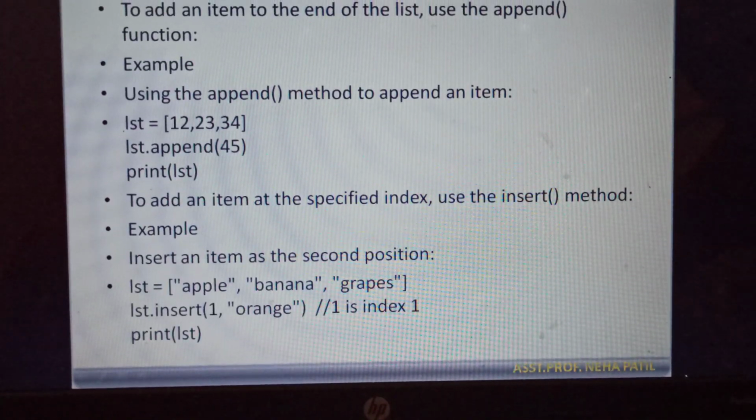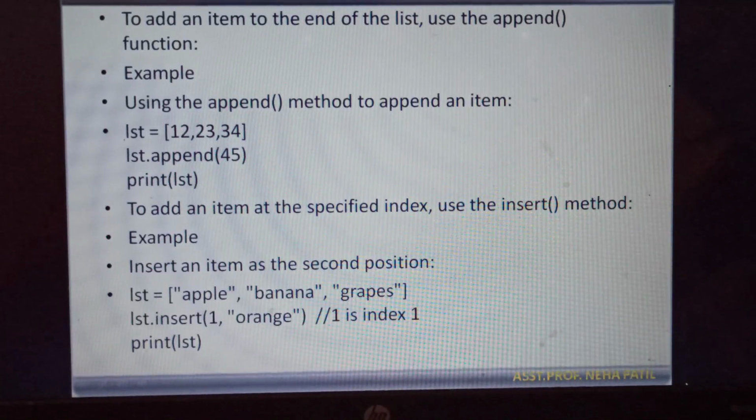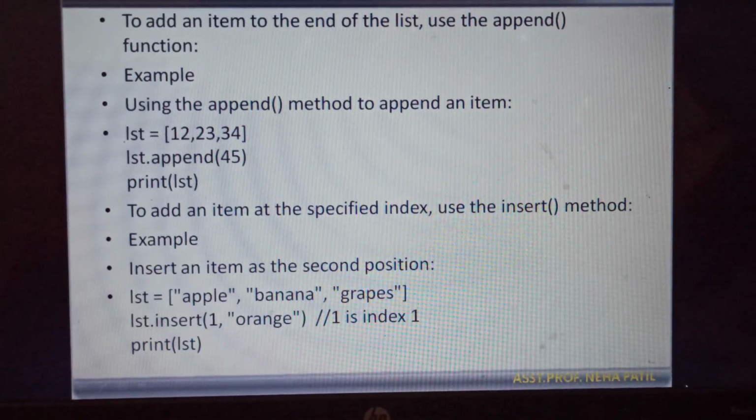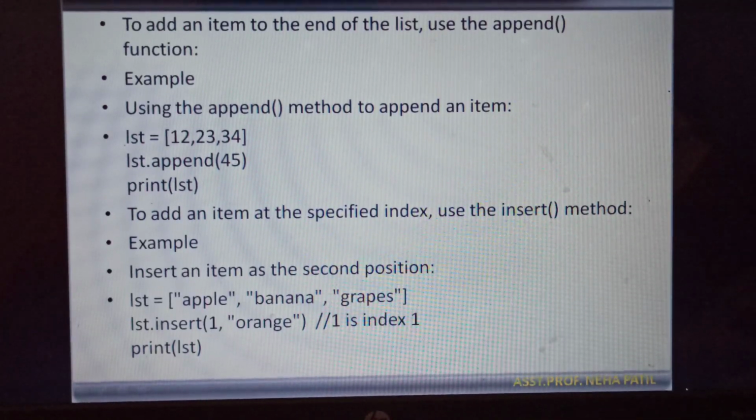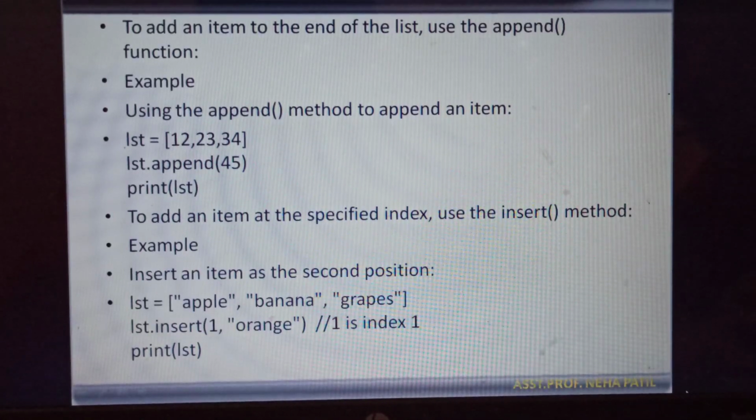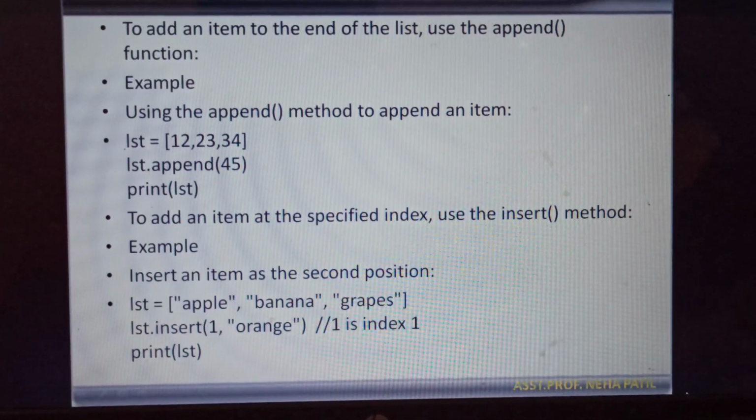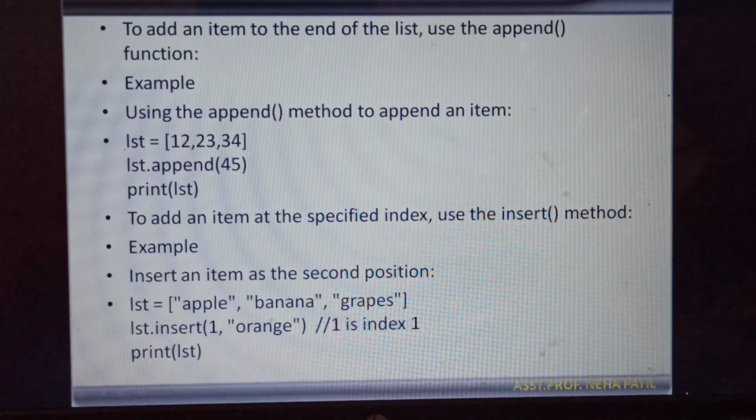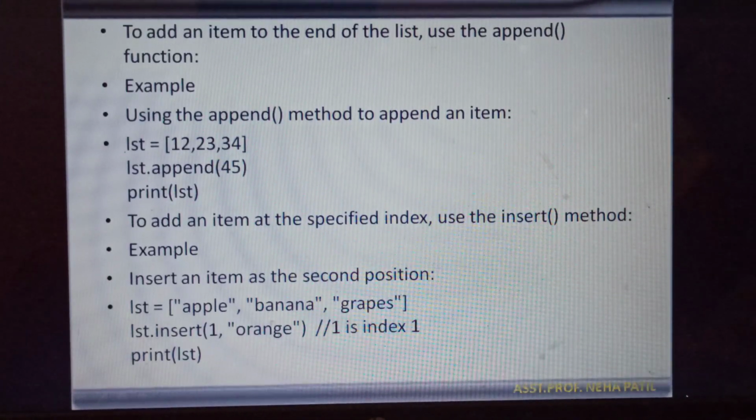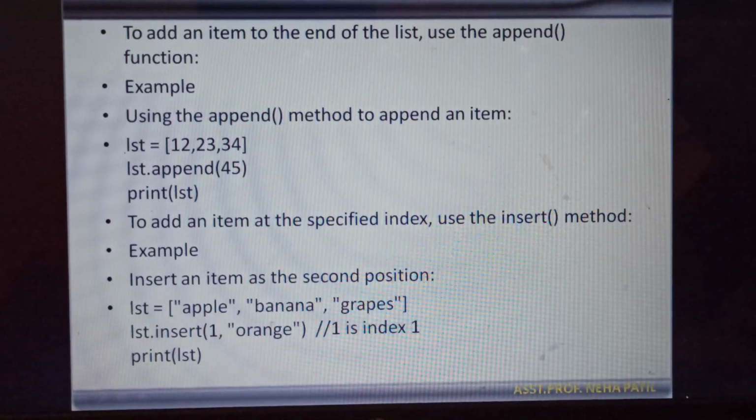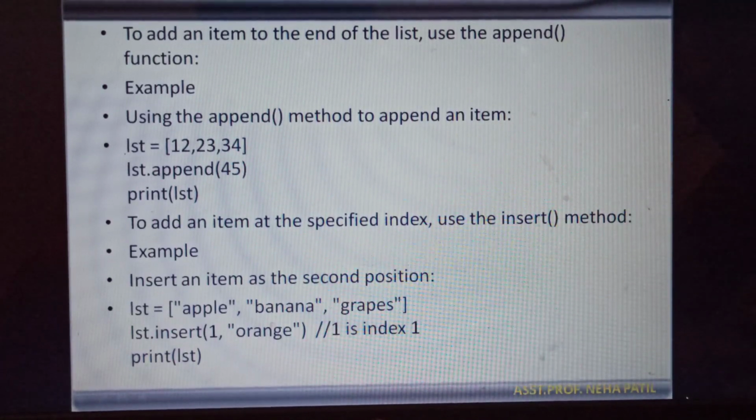Then if I want to add items to the list, there are various methods present. The first method is append. Whenever we are using the append method, it is going to add the new value at the end of the original list. And the second method is the insert method. We use the insert method when we want to add a value at a specific position.